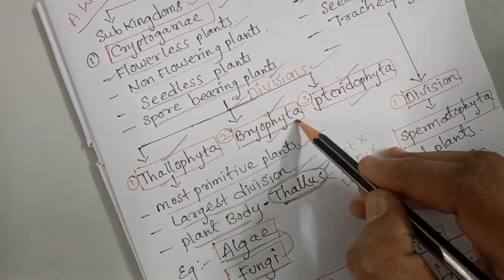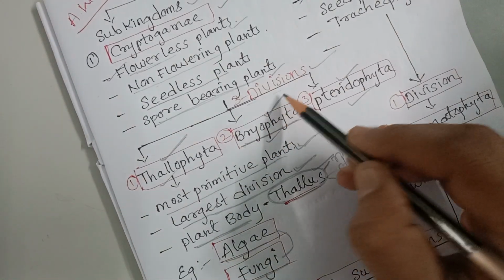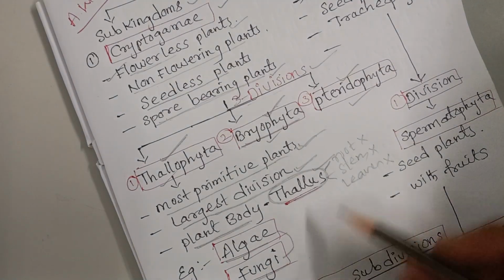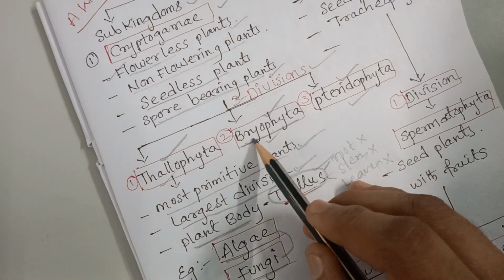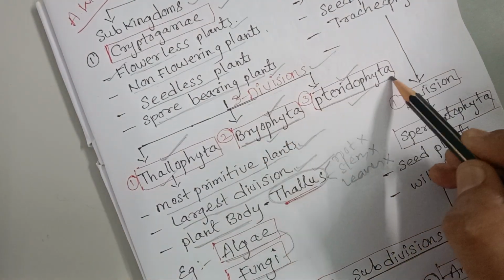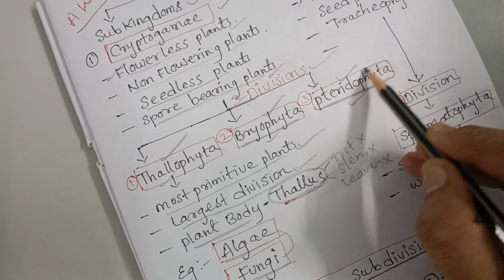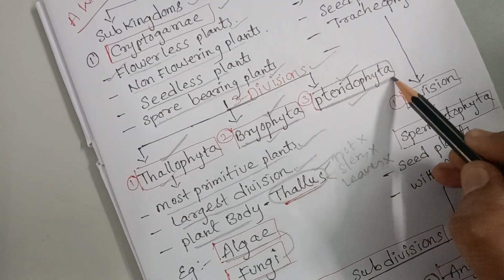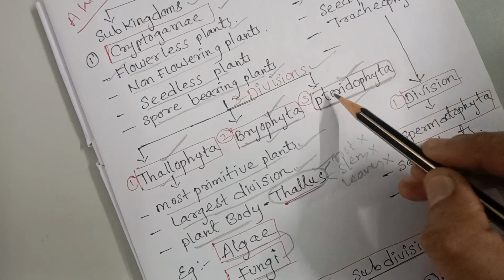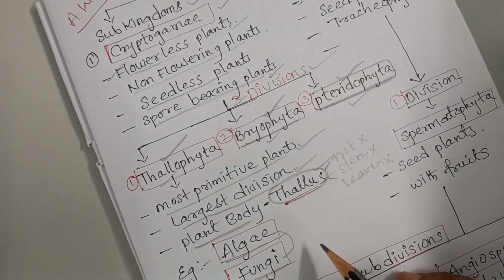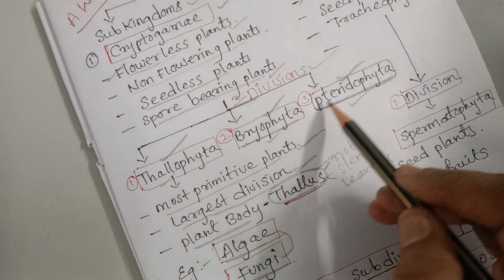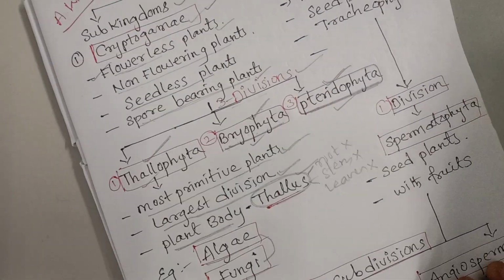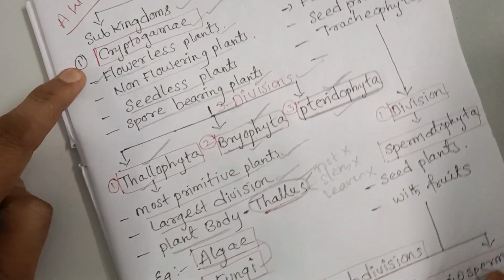Now next Bryophytes. Bryophytes are amphibians of the plant kingdom. Now this is the Bryophytes. Next Pteridophytes are land primitive plants. They are seedless plants, that is called Pteridophytes. Now these three divisions are under the cryptogams. So this is the classification of the cryptogams.